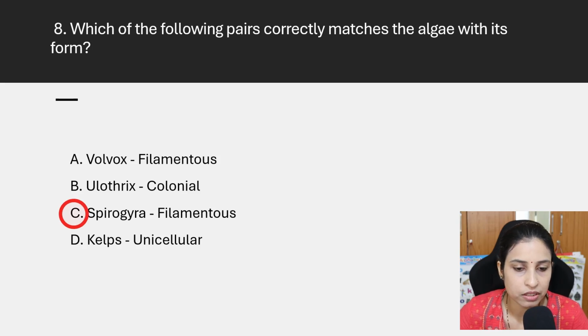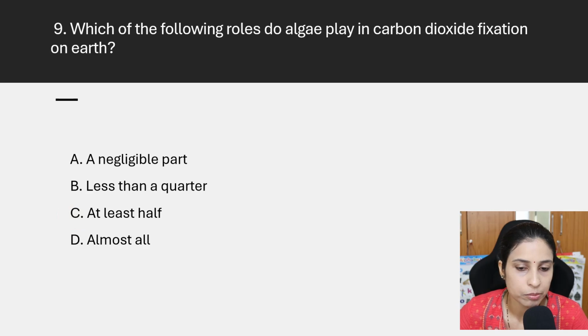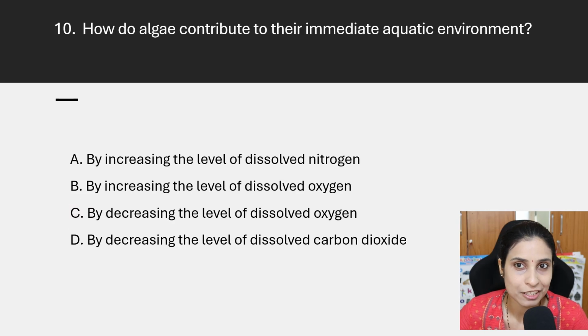Next is, which of the following describes the role algae play in carbon dioxide fixation on Earth? A negligible part, less than a quarter, at least half, or almost all. The answer is at least half. At least half of the carbon dioxide is fixed by algae. Okay. Then how do algae contribute to their immediate aquatic environment? By increasing the level of dissolved oxygen, by decreasing the level of dissolved oxygen, or by decreasing the level of dissolved carbon dioxide. The answer is by increasing the oxygen.